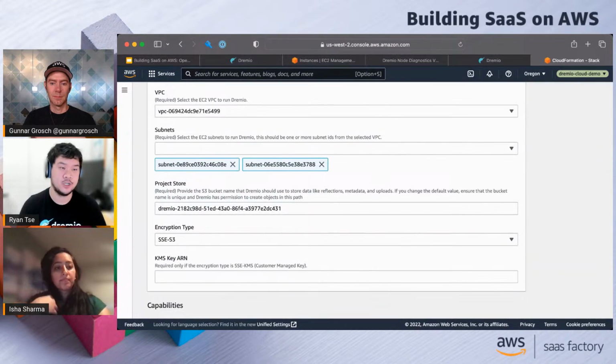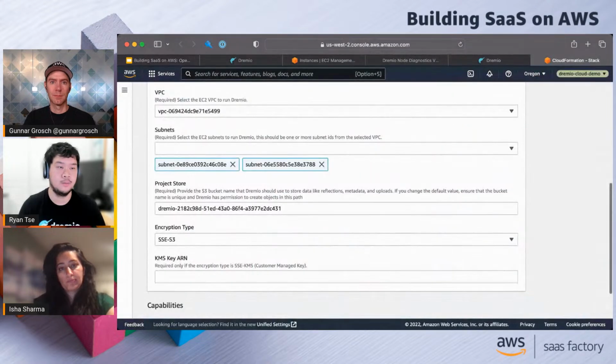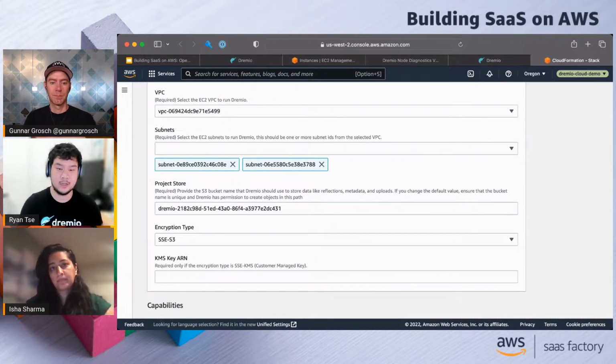This is that project store that I talked about in the diagram. If we look back here, it's this Dremio project S3 bucket that we have. We ask the customer to choose the name of the bucket. Usually we provide a default suggested one, but sometimes an organization has specific naming requirements, how they want buckets structured in their org relative to other teams and other projects they've been working on.